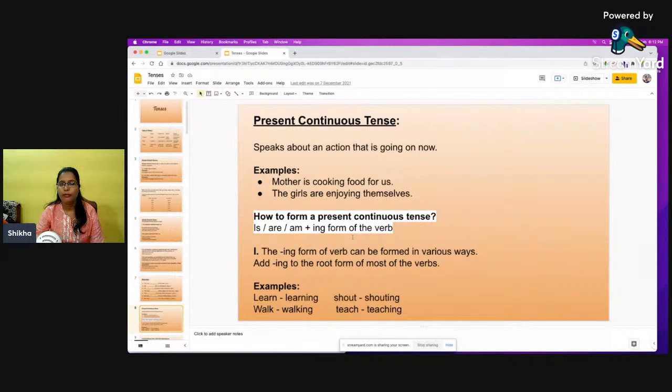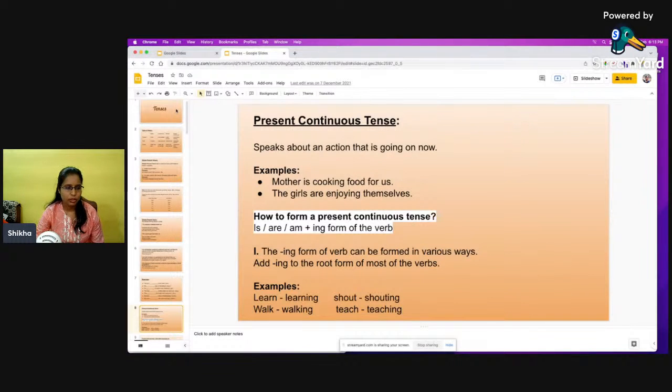Okay, so if we have the verb learn, we will be using it as learning. If we have walk, we will be using it as walking. If we have shout, we will be using it as shouting. If we have teach, we will be using it as teaching. Yeah, so what am I doing now?